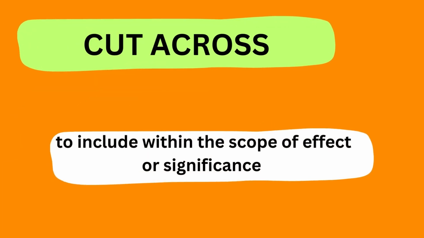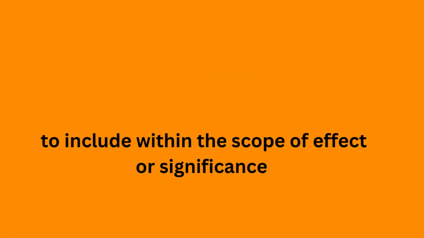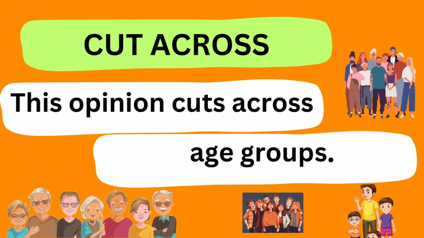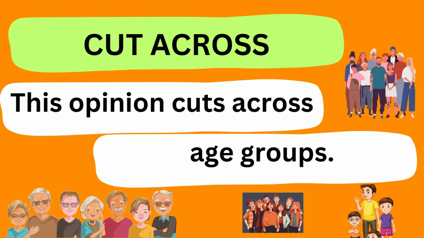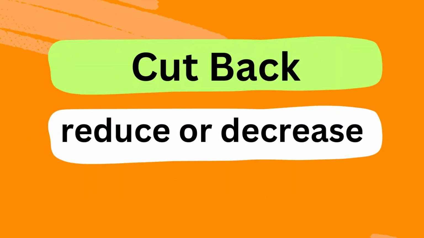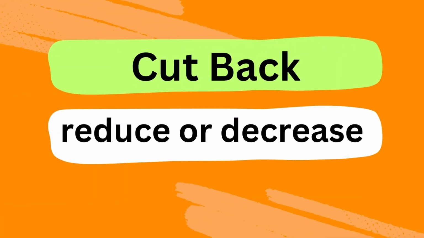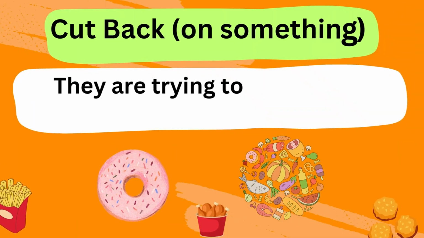Going back to our topic, cut across may also mean to have an effect regardless of divisions or boundaries between groups. For example, this opinion also cuts across age groups. Cut back means to reduce or decrease something. Example, they are trying to cut back the amount they spend on food.